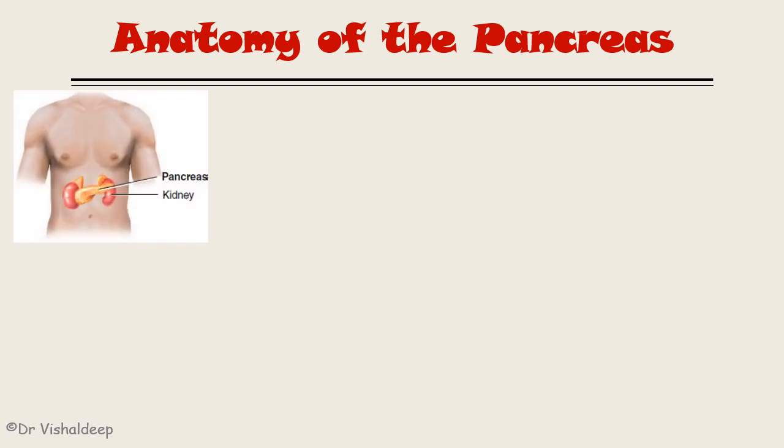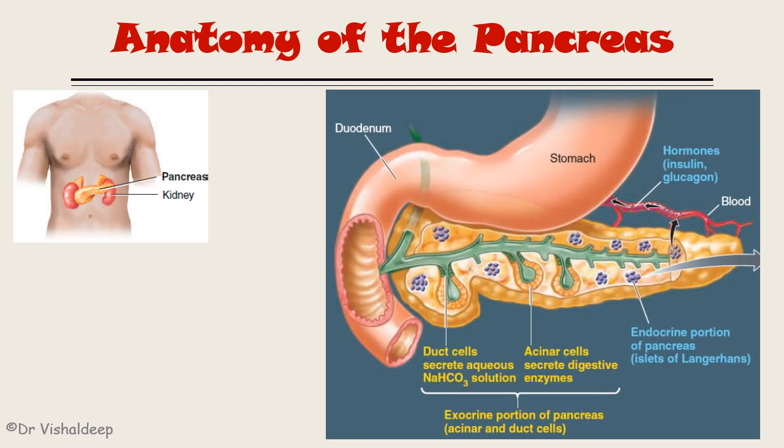As far as the anatomical location of the pancreas is concerned, it is basically a retroperitoneal organ. It is situated in the posterior aspect of the abdomen. Now, if you magnify the pancreas, it will look like this. This portion is the pancreas.